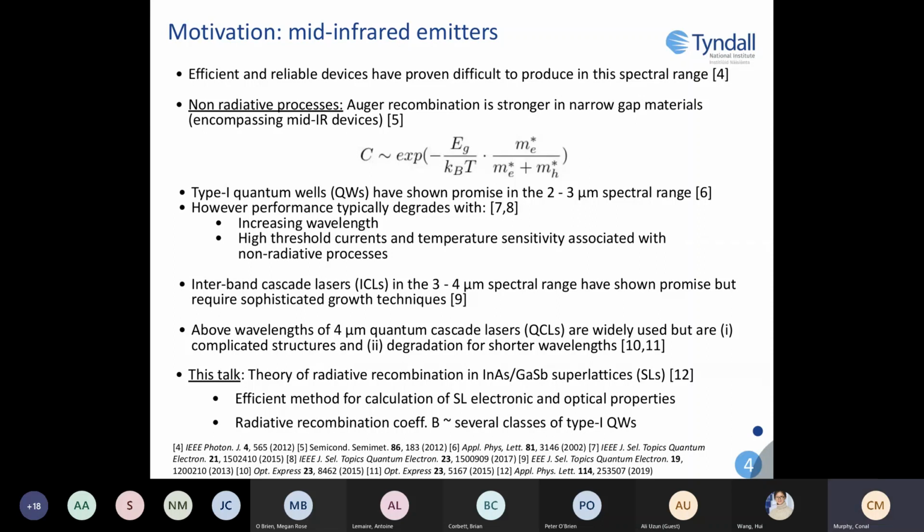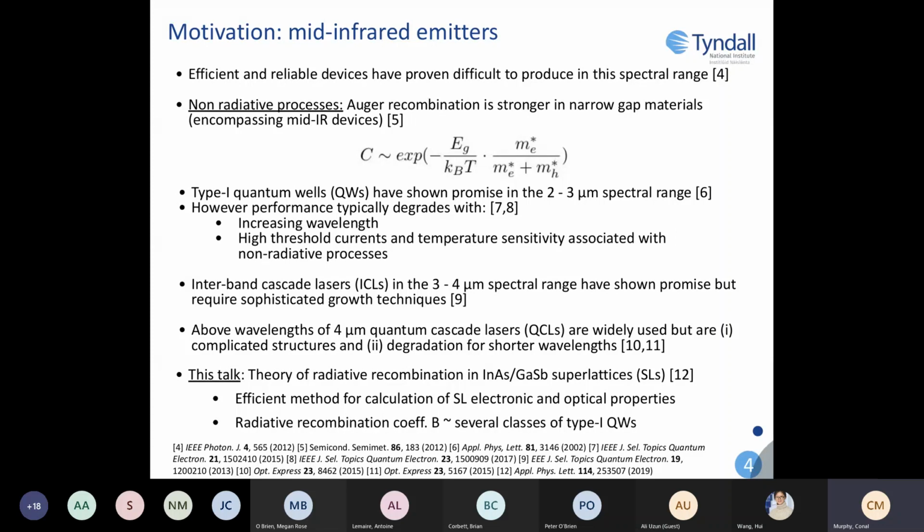Some structures that have been tried, such as type 1 quantum wells, have shown promise in the 2 to 3 micron spectral range. However, performance typically degrades with increasing wavelength, with high threshold currents and temperature sensitivity associated with non-radiative processes. Interband cascade lasers in the 3 to 4 micron wavelength range have shown promise but require sophisticated growth.